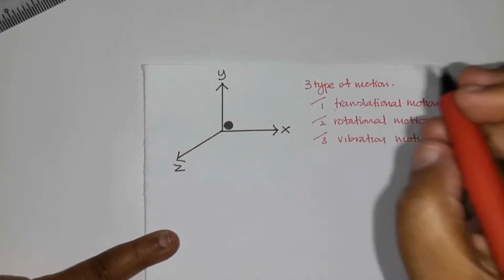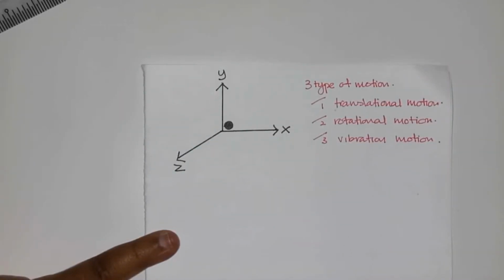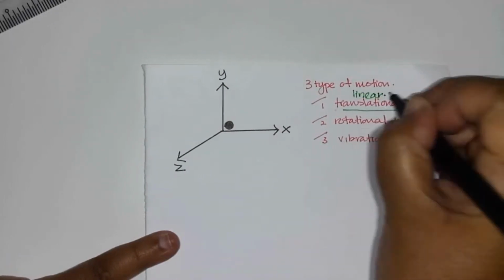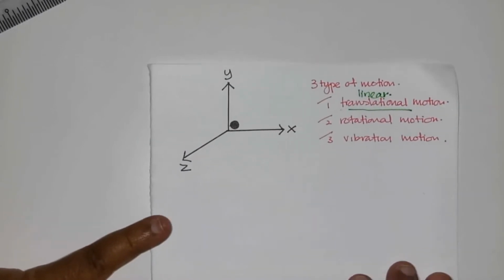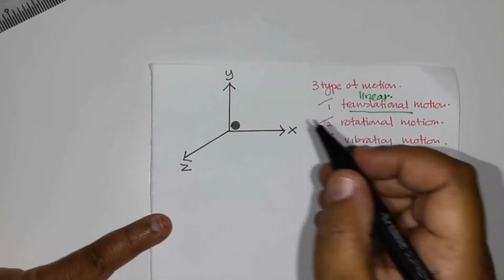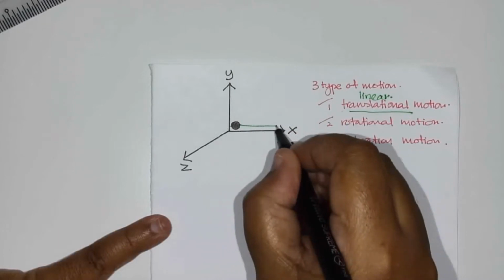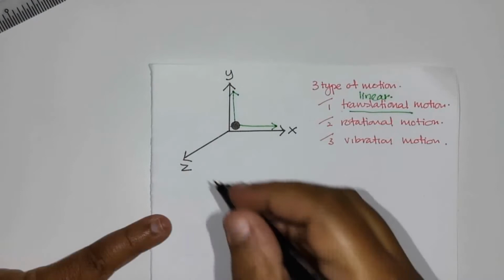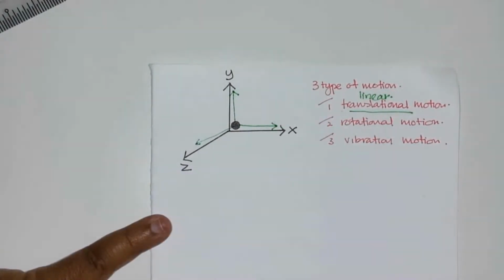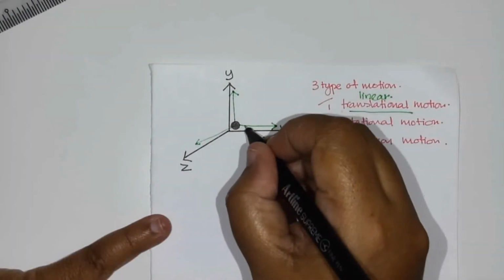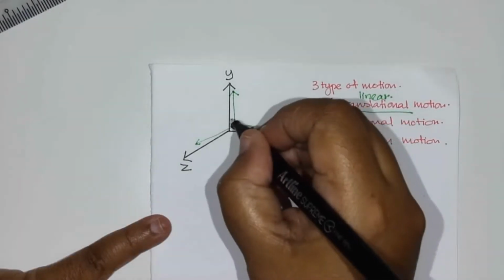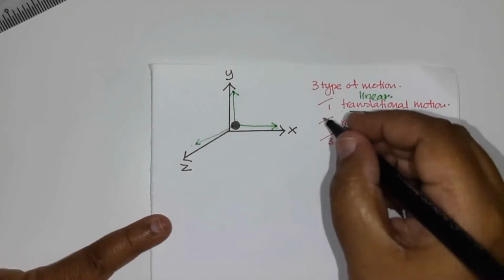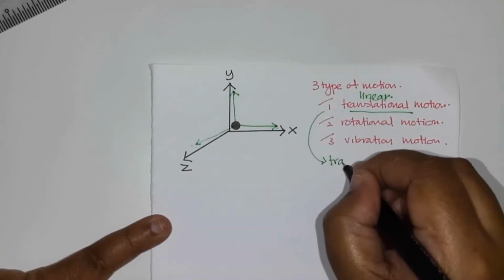Let's look at translation. Translation is actually a linear motion. So when a molecule performs a linear motion, it can do so in three axes. It can move linearly in the x-axis, the y-axis and the z-axis. Every time it moves linearly in the x-axis, y-axis or z-axis, it acquires translational kinetic energy.